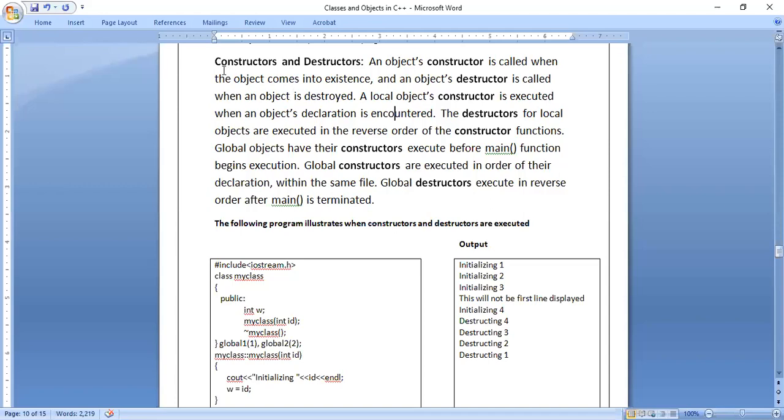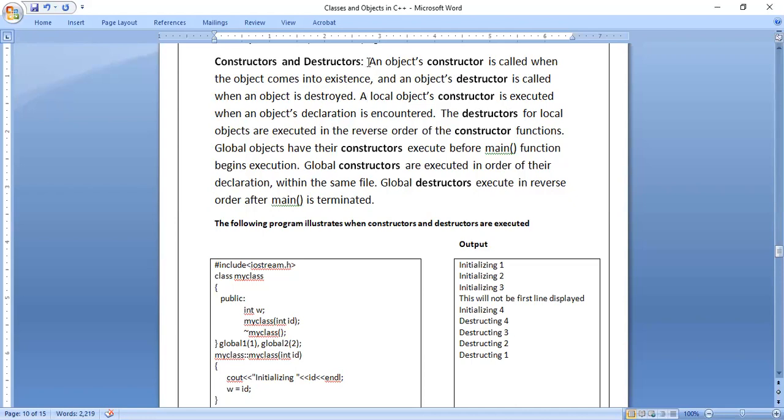Okay. So the topic is constructors and destructors. That means whenever we use constructors in the program, destructors are also executed. So when we use a constructor, the destructor is also executed. And one more thing: if we don't use a constructor and destructor, by default constructors and destructors are executed. But we should know how and when they are executed.